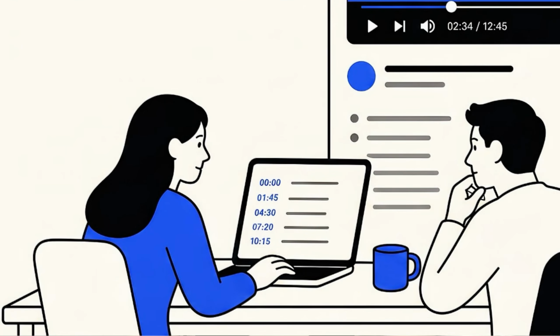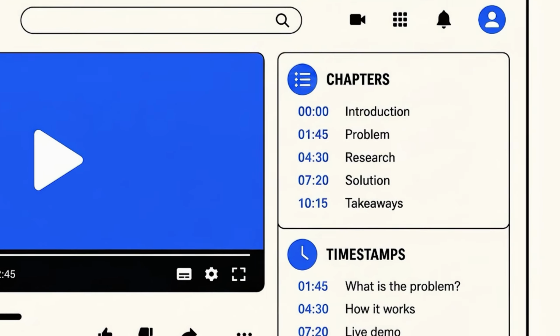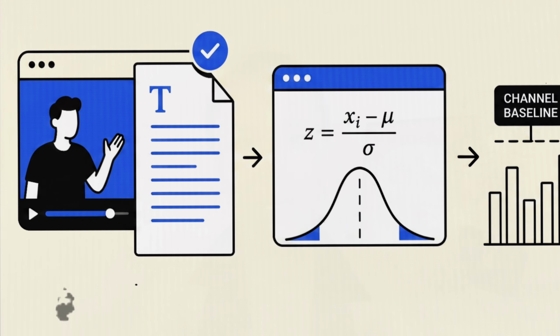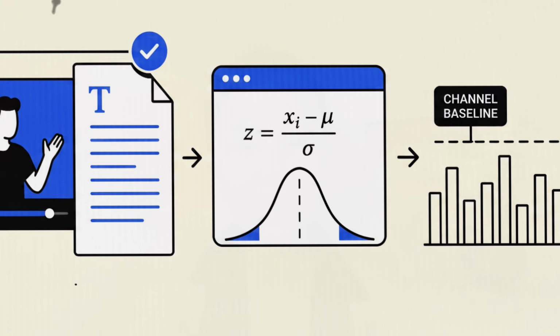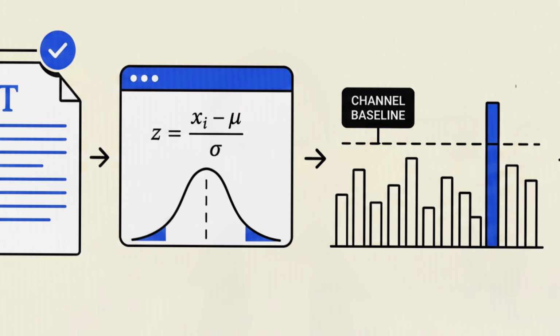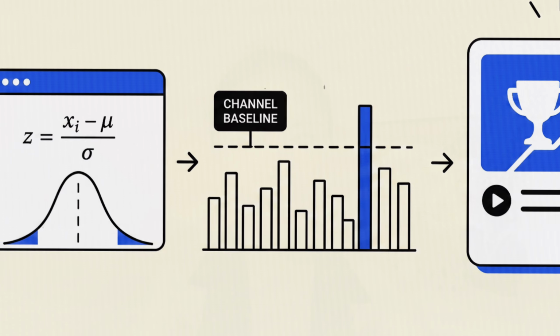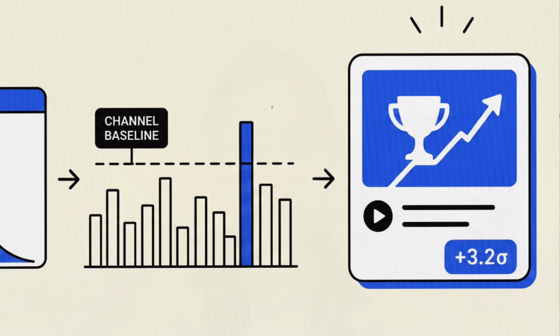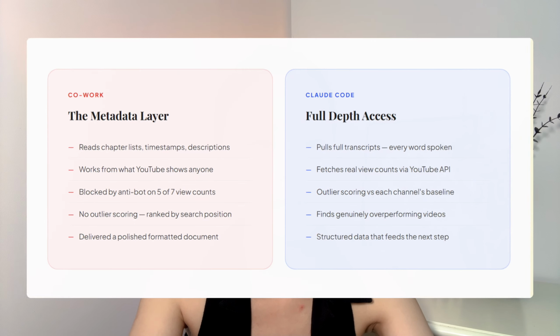Co-work read what YouTube shows anyone who opens the page: chapter lists, timestamps, video descriptions. That's the metadata layer. Claude Code pulled full transcripts, every word spoken in every video, then ran an outlier scoring formula, comparing how each video performed against that specific channel's baseline, to find the ones that genuinely overperformed, not just the ones that look good on the surface. So when Co-work said a video was worth paying attention to, it had to read the table of contents. When Claude Code said the same thing, it had to read the whole book and check the sales numbers.